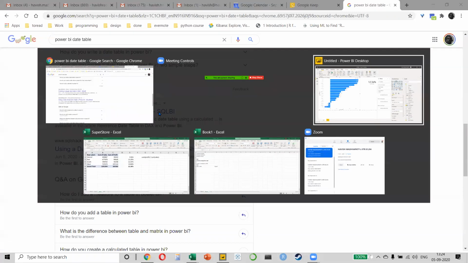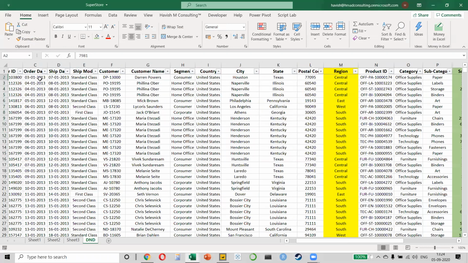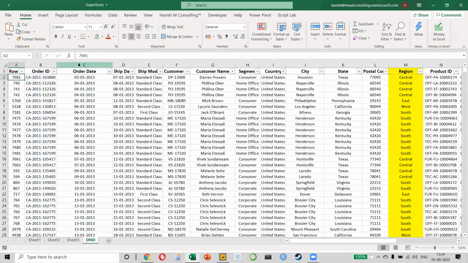This is the concept. I have my data with me. Can you tell me, is there a guarantee that a sale has happened on every single date from 3rd of January till the 31st of December 2016? What do you think? No, sir. Of course not. In fact, there would seldom be any company that would have a sale on every single date.